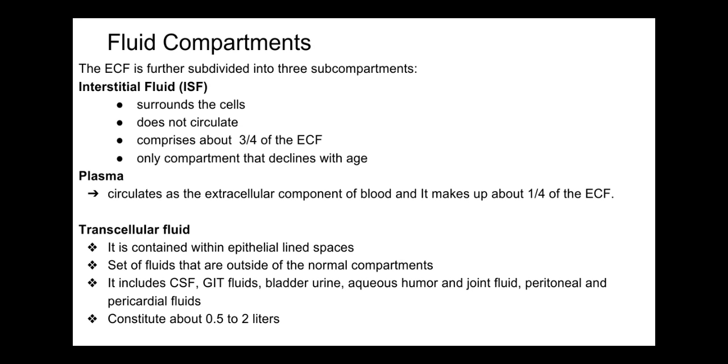Then transcellular fluid. It is contained within epithelial-lined spaces, a set of fluids that are outside of the normal compartments. It includes cerebrospinal fluid, GIT fluids, bladder urine, aqueous humor, and joint fluid. Peritoneal and pericardial fluids constitute about 0.5 to 2 liters.